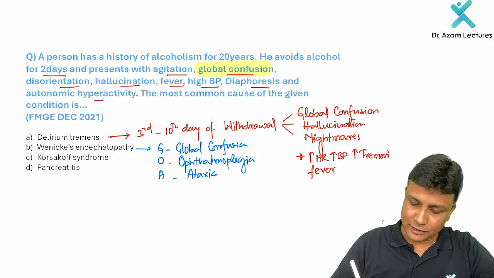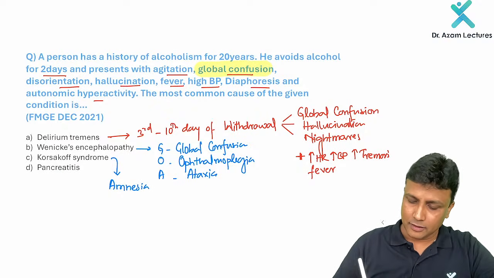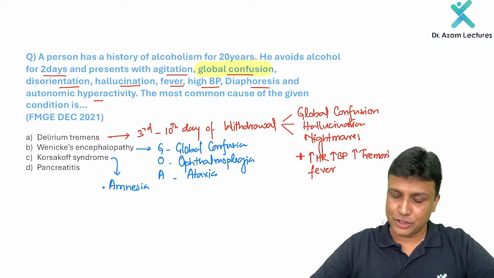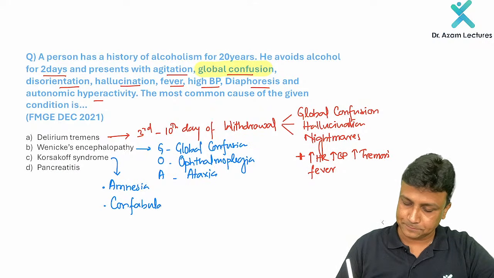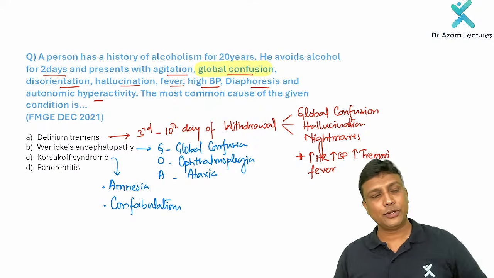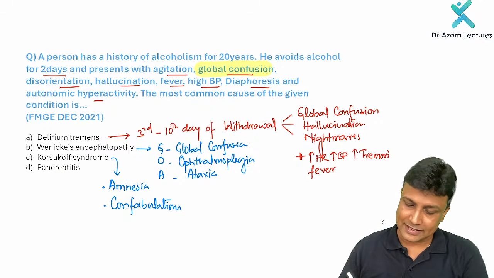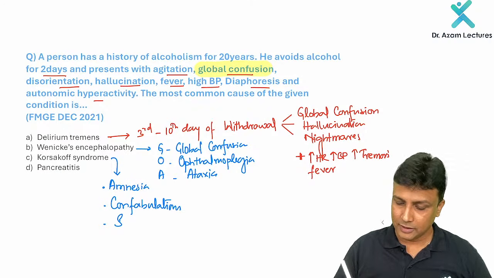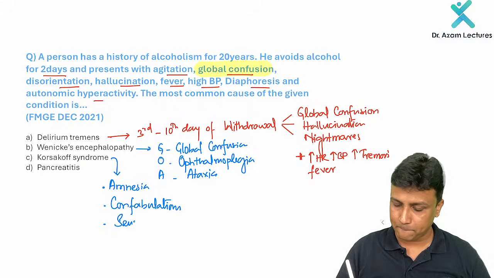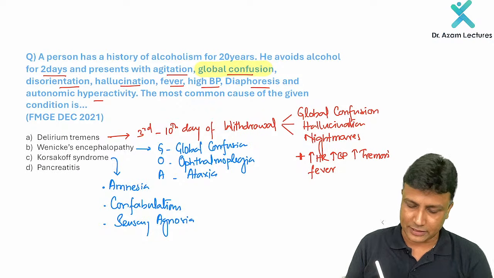Then what about Korsakoff syndrome? In Korsakoff syndrome, there will be amnesia, loss of memory, and along with that confabulations will occur, as well as sensory agnosia. Now, this is not given in the question, so it cannot be Korsakoff syndrome. So that is not possible.